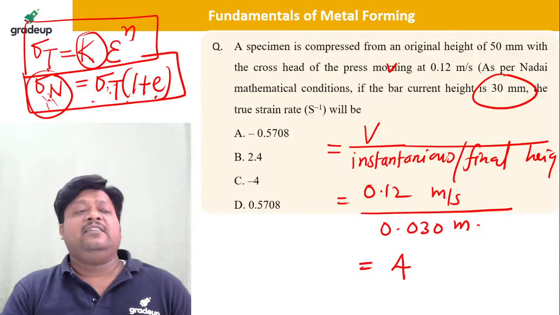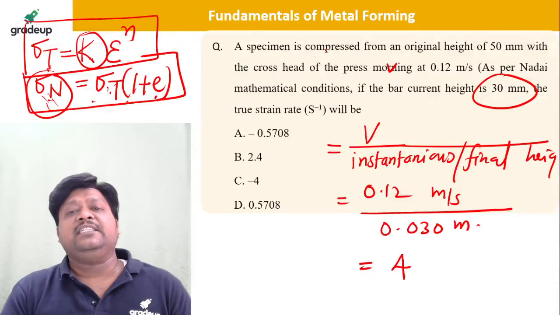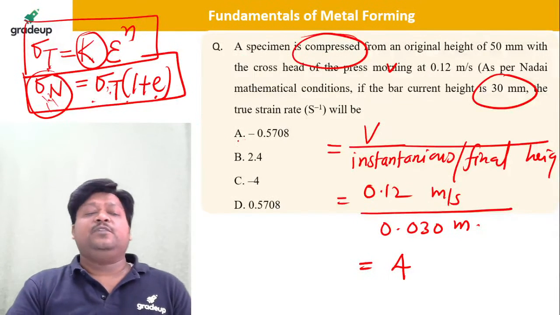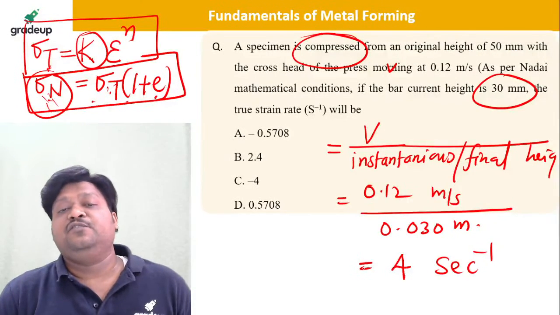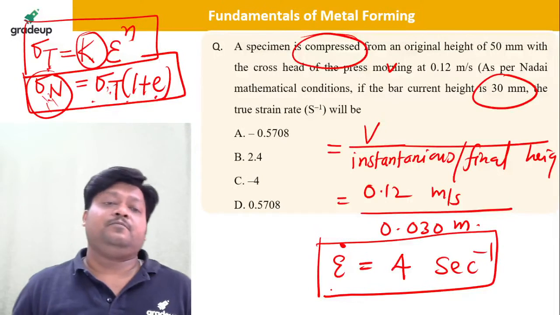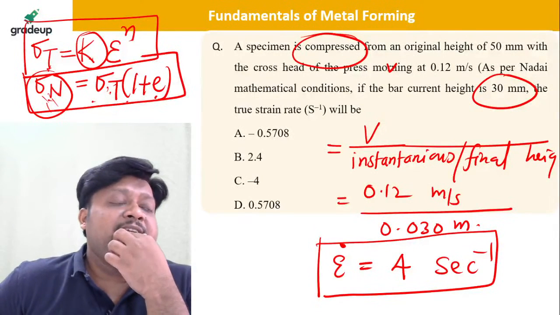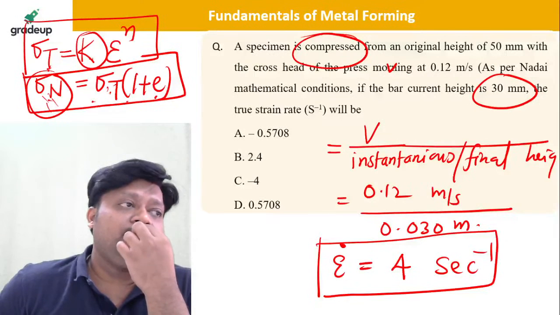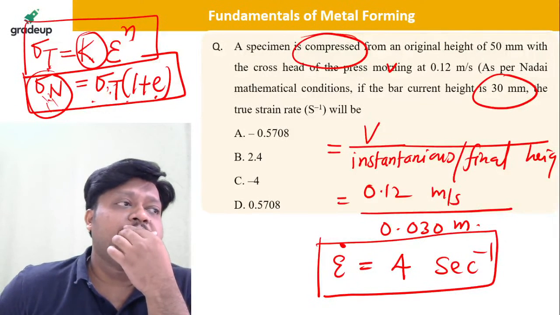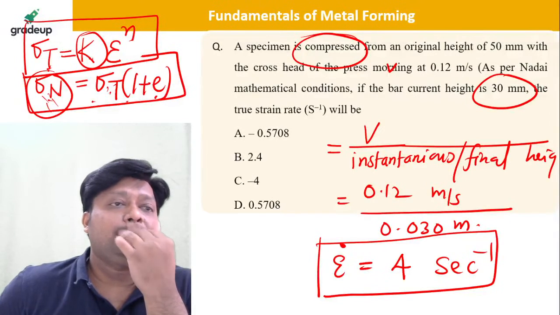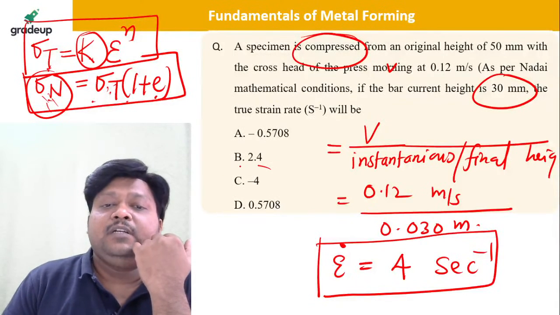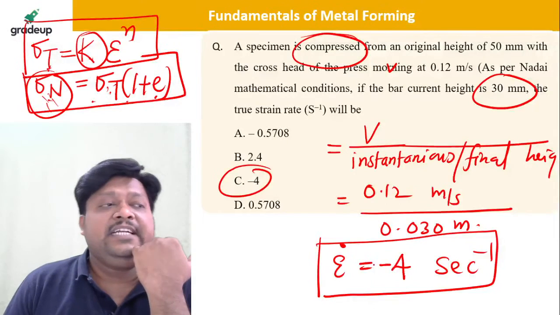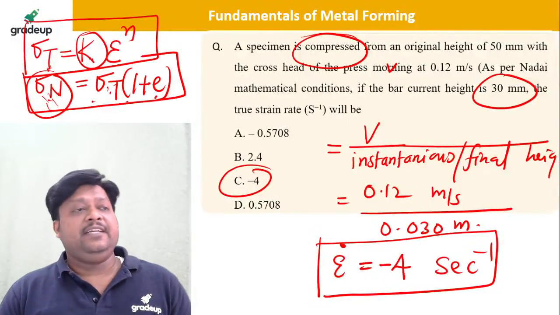And of course, this is negative because it is a compression. For compression it is negative; for tension it is positive. So 4 second inverse. So this is epsilon dot. I hope it is clear. Why negative? Compression is there. For compression it is negative. You can have positive for the tension.